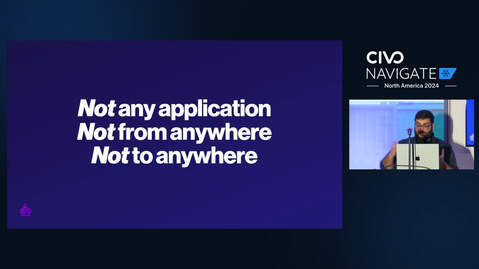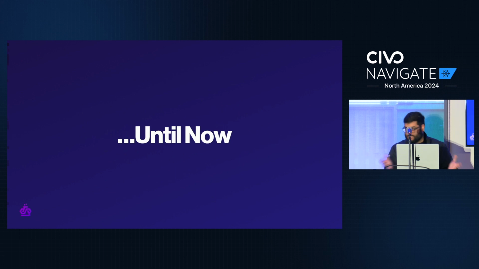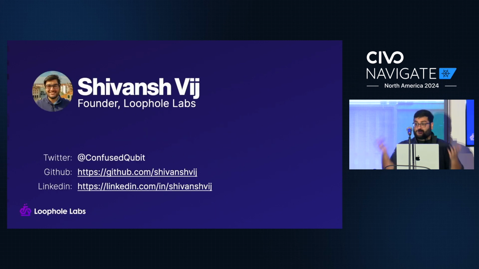Cloud providers actually allow you to migrate VMs between availability zones today, but only between availability zones in the same region. They actually buy land for their data centers so that they're less than 5 or 10 milliseconds apart, so that they can support this use case. And even then, with all of that work, your migrations will fail if your application is under heavy load. This is a very real, very common issue, especially on GCP. So not any application, not from anywhere, and not to anywhere. Not until now, anyway.